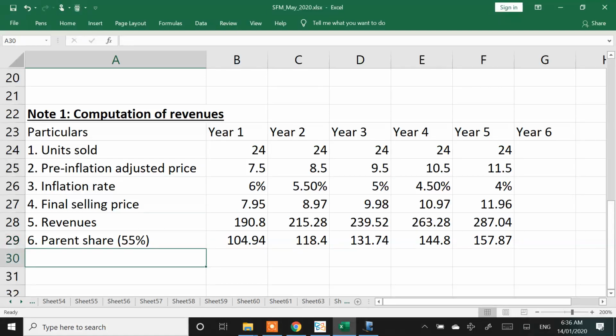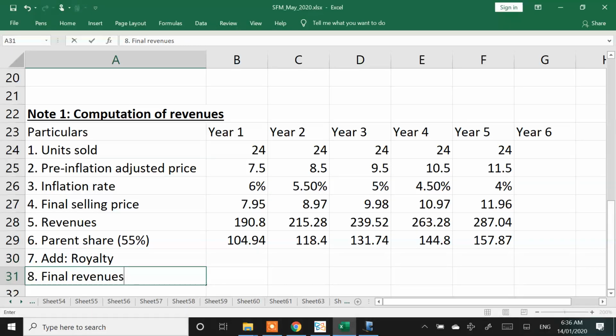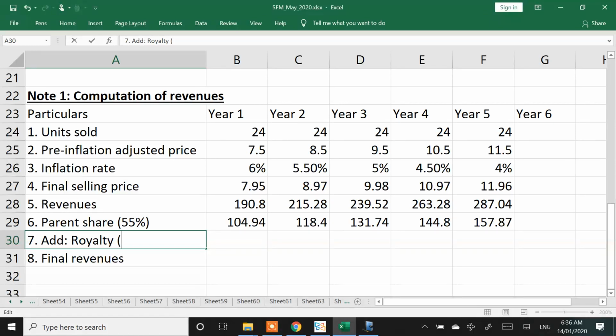On top of this, add royalty and final revenues. Now for royalty, I will have to go to a note 2 because my royalty calculation can be done in US dollar. Royalty calculation can be done in US dollar. I cannot add them, so I'll have to convert that US dollar into INR. So right, next parent share 55%.